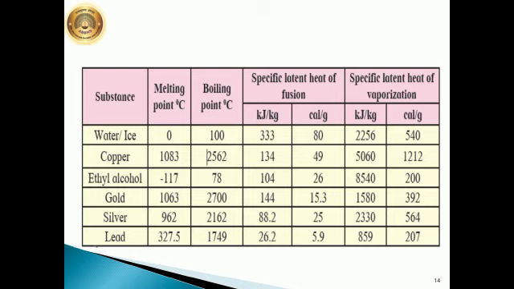Now in the table, the melting point and boiling point of a few substances are given, specific latent heat of fusion is given, and specific latent heat of vaporization is given for water, copper, ethyl alcohol, gold, silver and lead.